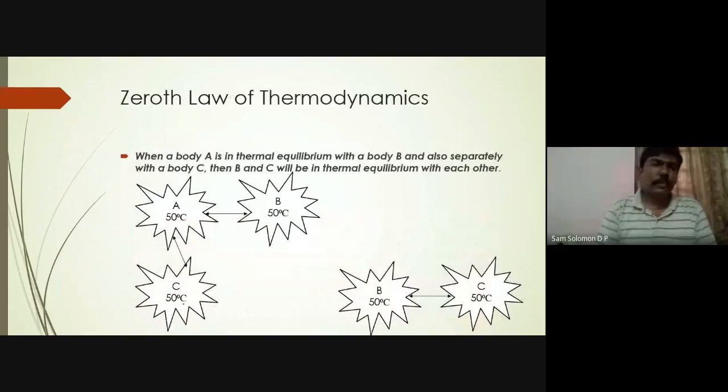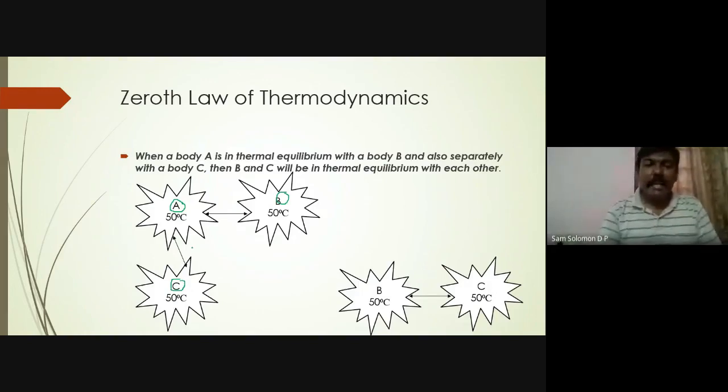0th law of thermodynamics, a very, very simple law, very, very easy law. It is based on the 0th law that the temperature scales are defined. A very simple law. Say I have 3 bodies, A, B, and C, and all 3 are separated. Not isolated, they are separated.